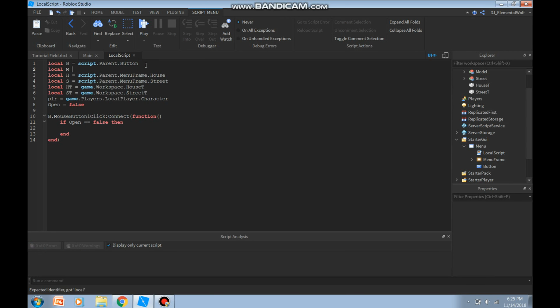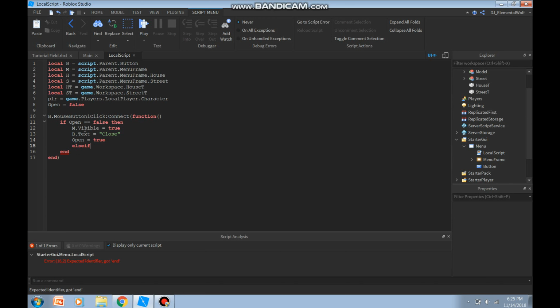Local M equals script.parent.menuframe. You want to just call the menu frame itself. Now from here, M.Visible equals true. Then B.Text equals close. We're renaming the text this way. Then from here we're going to say open equals true. We're going to set that variable true.